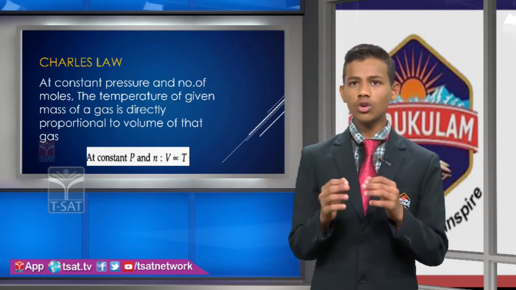And I asked you a question: when we are traveling a long journey in summer, the temperature is high. When temperature increases, the volume of the tire also increases, but the space is insufficient, so it will expand and blast.